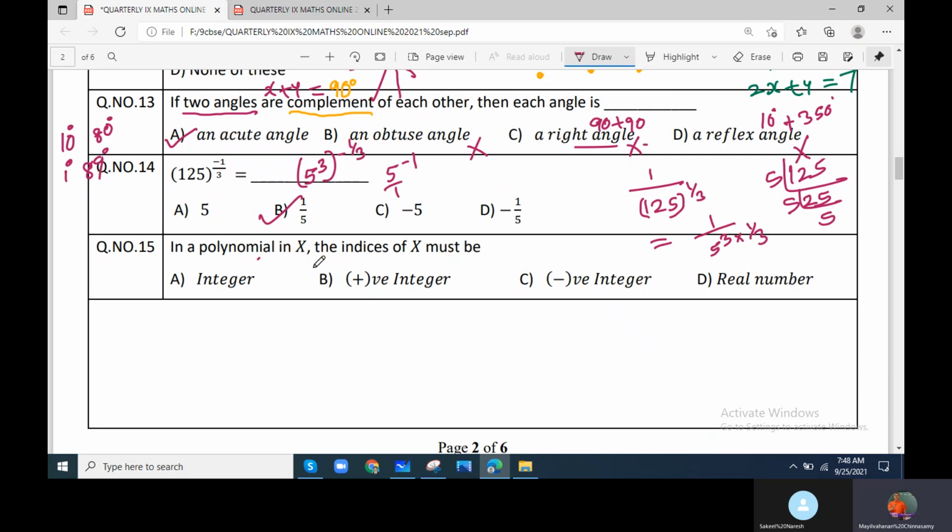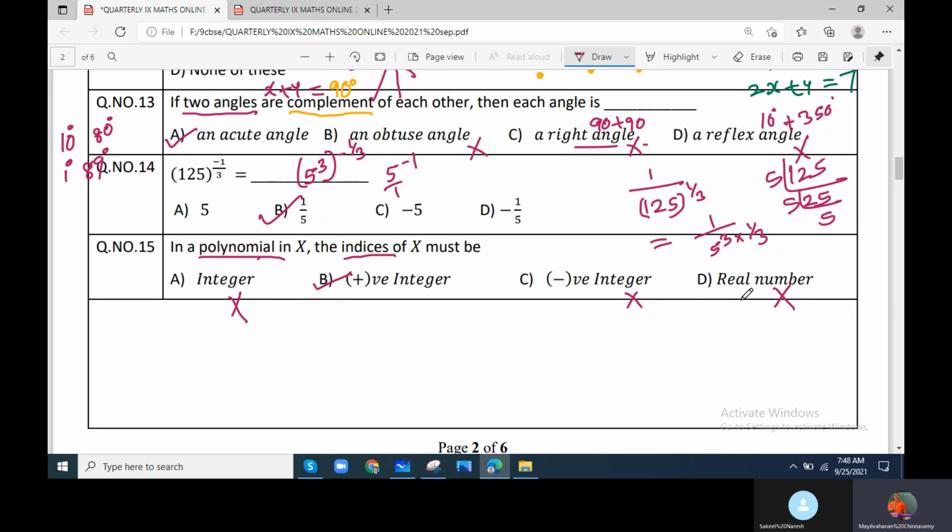In a polynomial in x, the indices of x must be: integer, positive integer, negative integer, or real number? I already said polynomial means we have to talk about degree. Degree is always a whole number. Another way to say whole number is positive integer. Negative integer is not possible. Integer means positive and negative, so integer is not possible because it includes negative integers. That's why. Negative integer and real number can never be it.